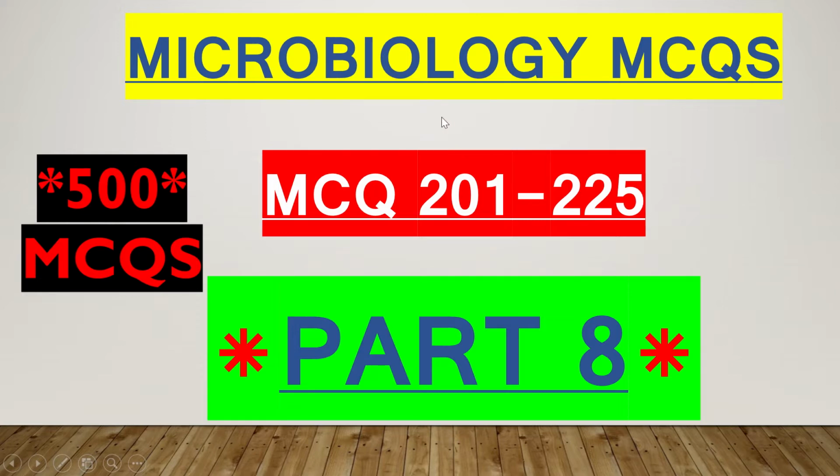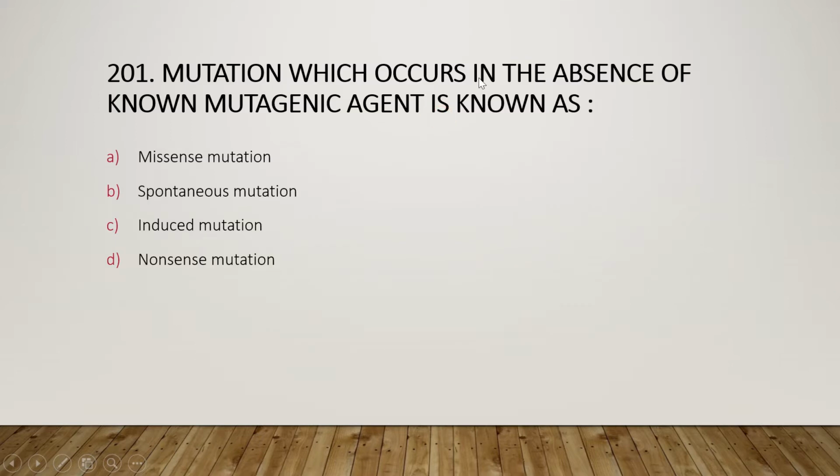The first question is: mutation which occurs in the absence of a known mutagenic agent is known as missense mutation, spontaneous mutation, induced mutation or nonsense mutation. And the right one is option B, that is spontaneous mutation.